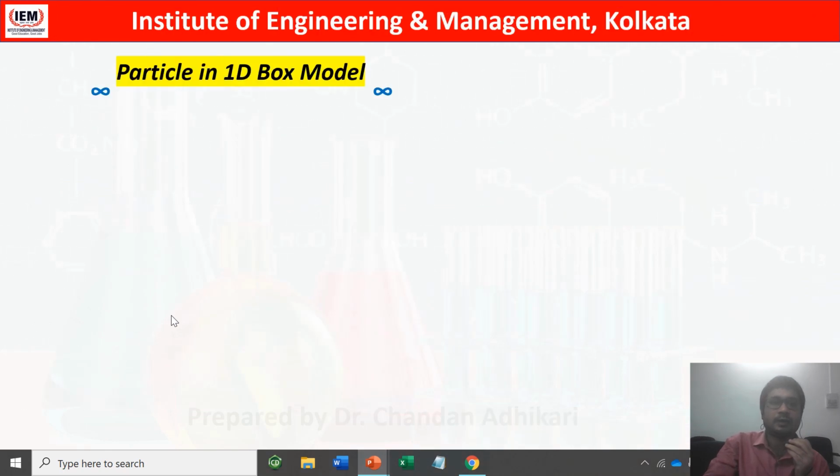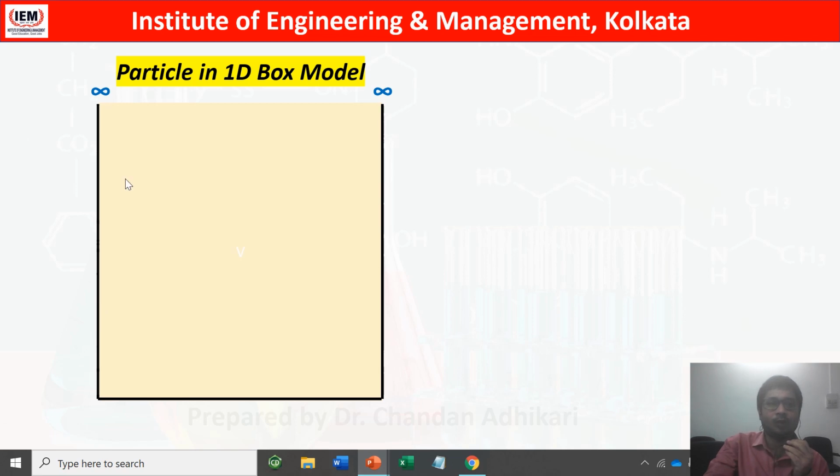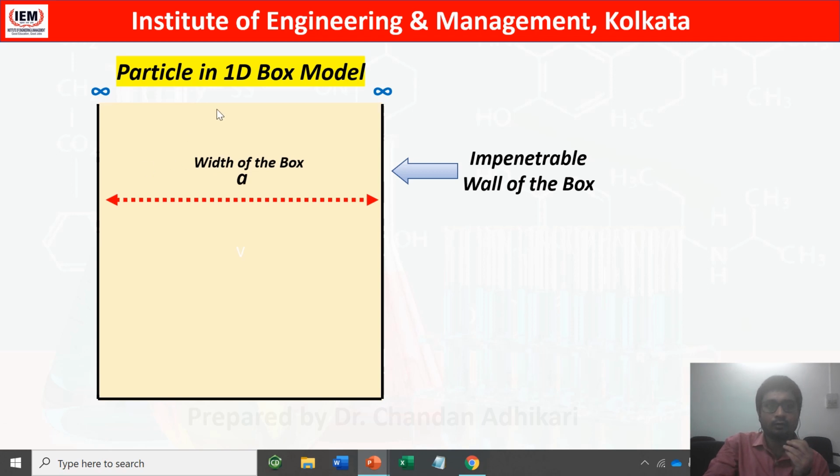Now, what is the particle in a 1D box model? Let us consider there is a box. It has a length, a. The width of the box is a, and it has impenetrable walls. That means the particle cannot penetrate these walls, because the potential energy at these two ends is infinity.